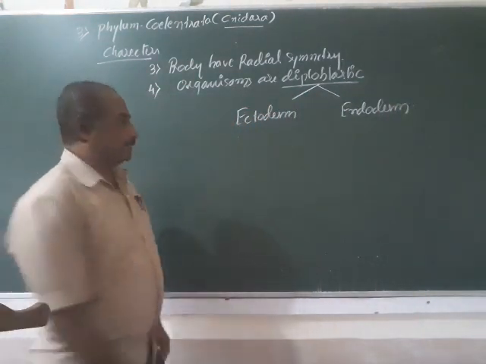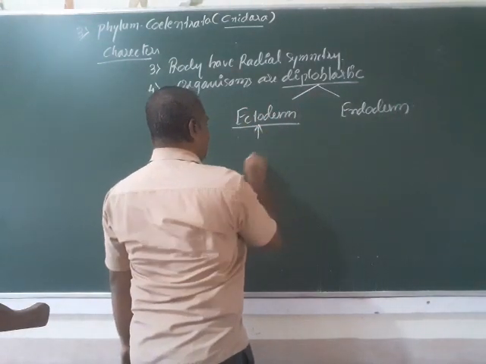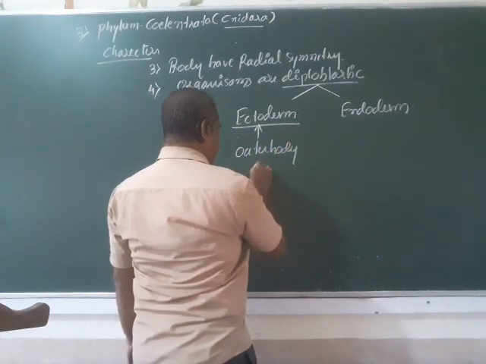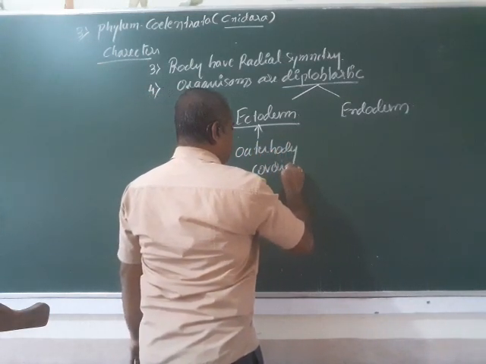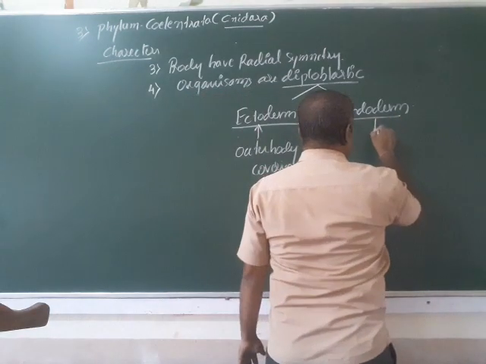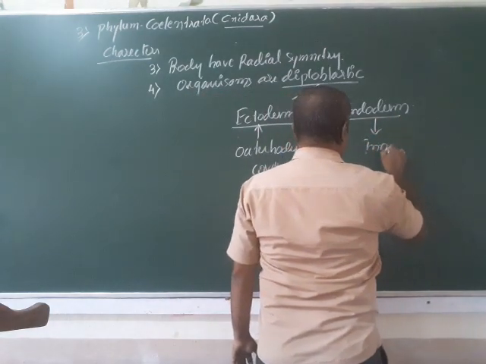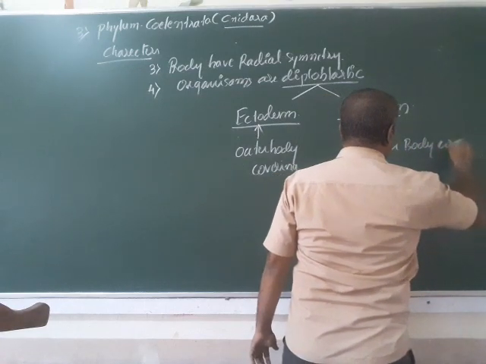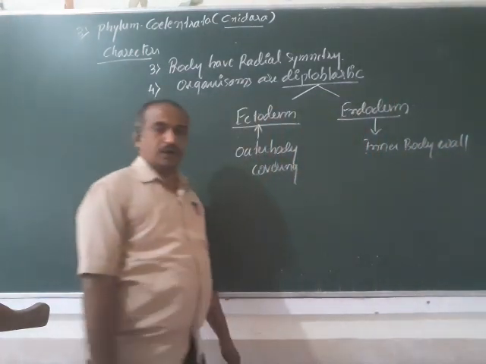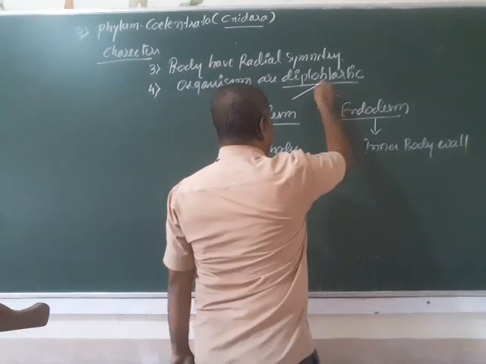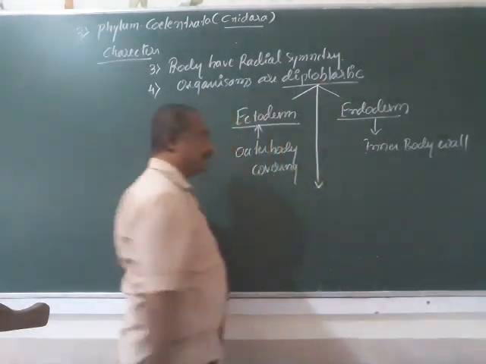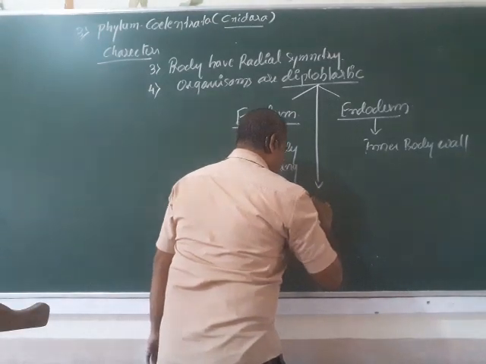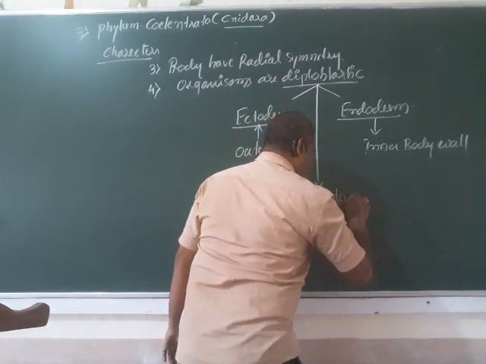Ectoderm forms the outer body covering and endoderm forms the inner body covering, the body wall. In between the ectoderm and endoderm there is a layer called mesogloea.